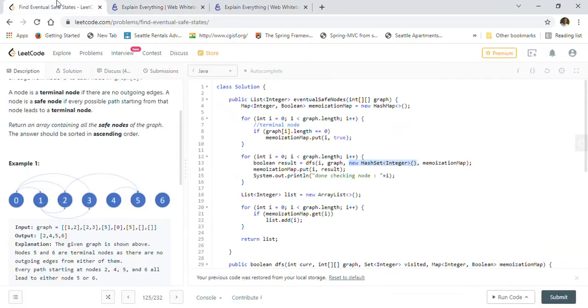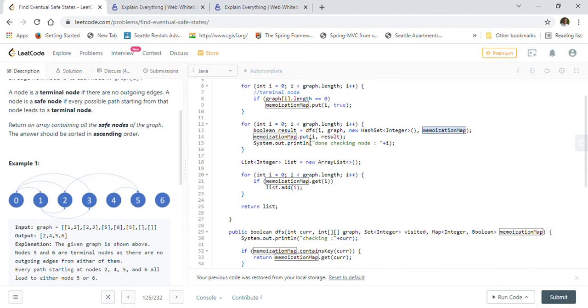Then we are passing the memoization map also. Whatever result we get from the DFS, we will put that into our memoization map for that ith node, so we don't want to recalculate it. And here I just put a system out to show you the trace of how the DFS works. We will remove that later.